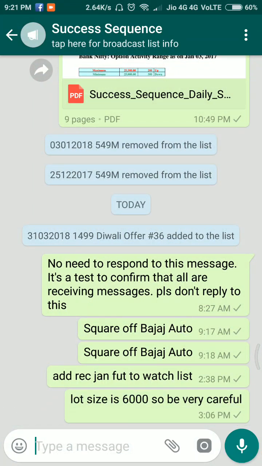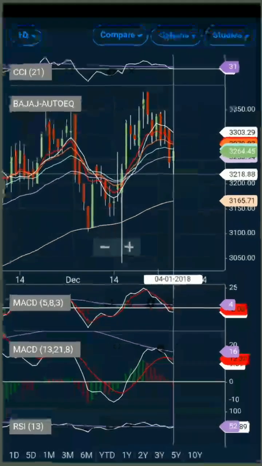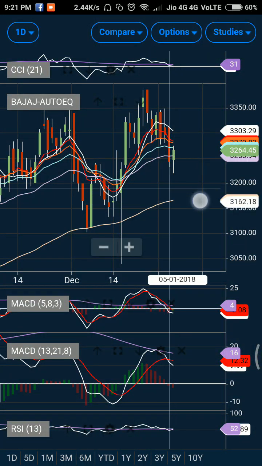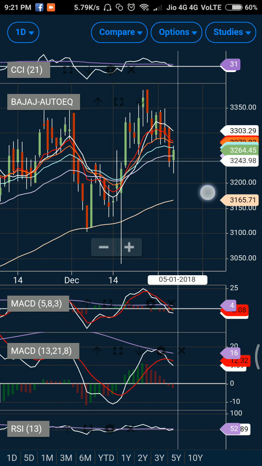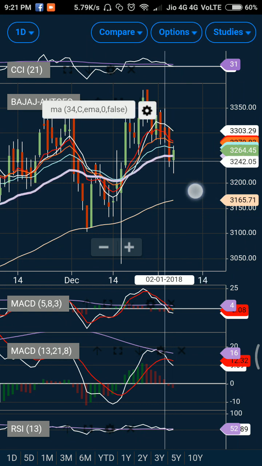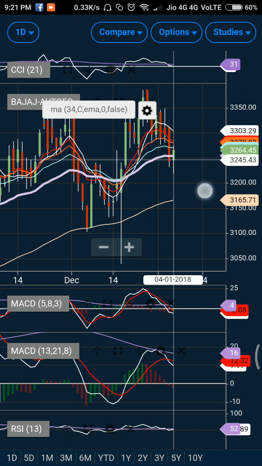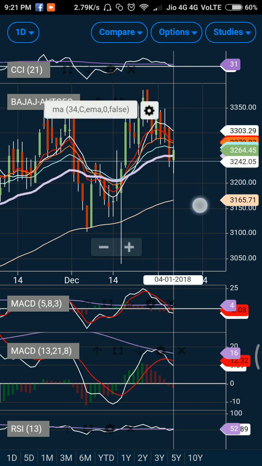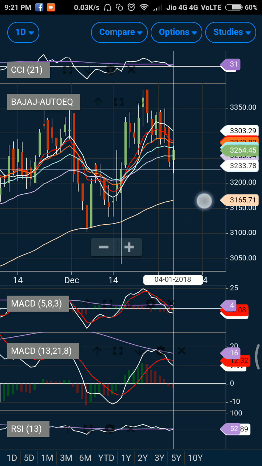As you can see, at 9:17 and 9:80, two times I messaged my subscribers to square up the Bajaj Auto call. So we did make a good profit on this Bajaj Auto call. However, it was likely to open gap down, but it did open slightly gap up, and immediately the bearish sentiment rolled over the stock, and you can see that this lower level came to the stock.